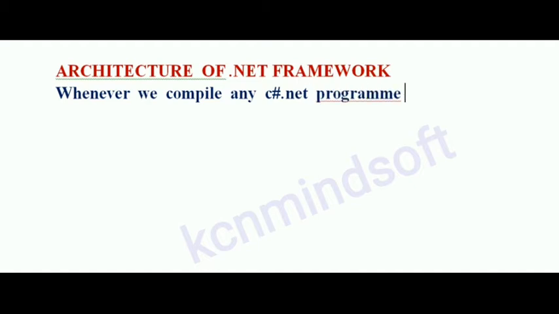Now we can discuss the architecture of the .NET Framework. Whenever we compile any C#.NET program, it will generate an .exe or .dll file.